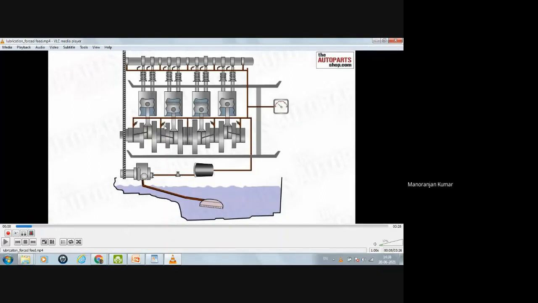Okay, this is the first gallery in which the crankshaft, piston, and connecting rod are there. And this is the second gallery in which the valves are there, inlet and exhaust valve. Springs are there. Camshaft will be there. Okay. Here, this is the pressure gauge which measures the pressure of the oil which is passing through the oil line.